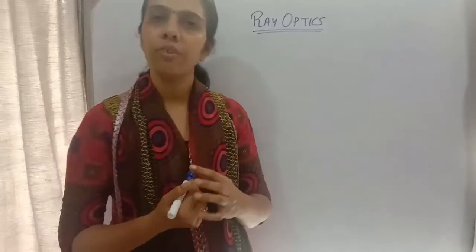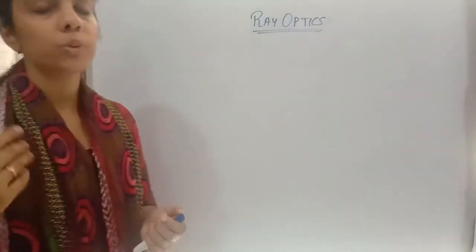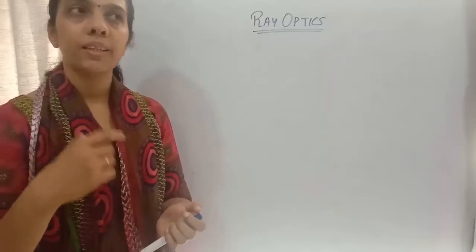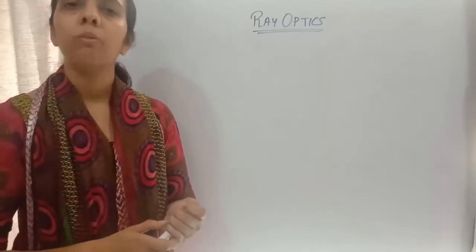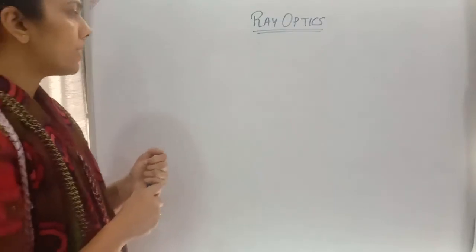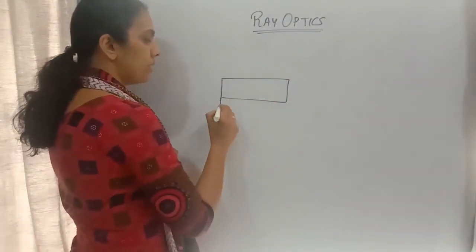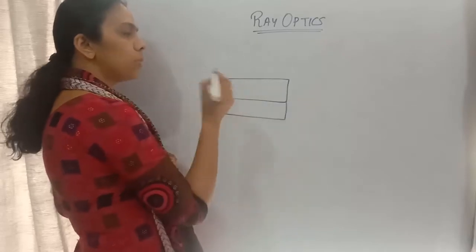See, if a ray of light is passing from one medium to another medium, what will happen? We learned. Suppose it is passing continuously through different media, what will happen? So here I am considering two sets of media.